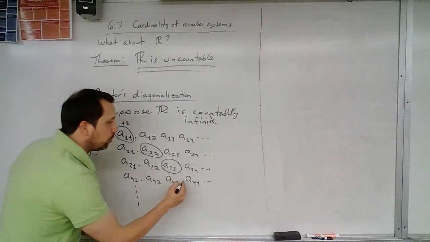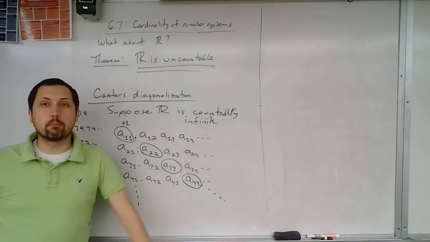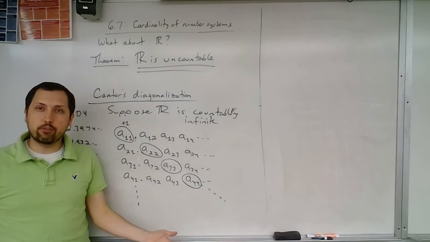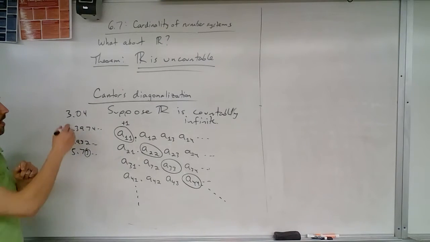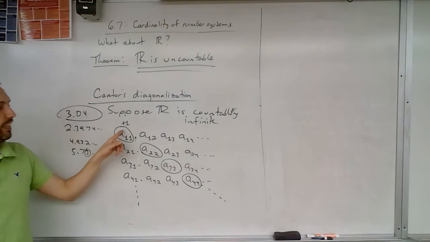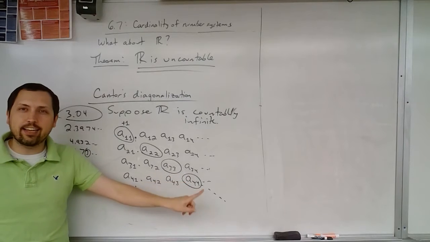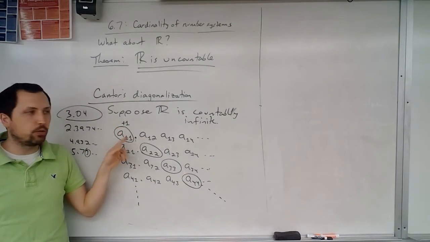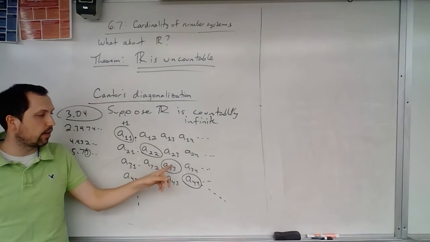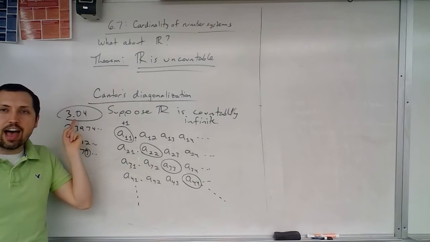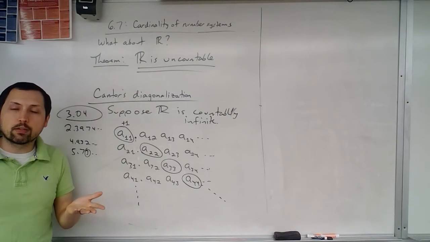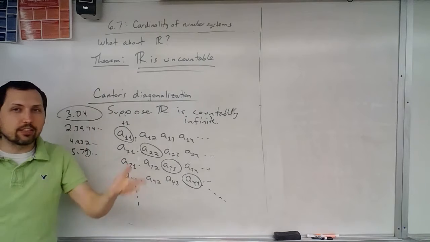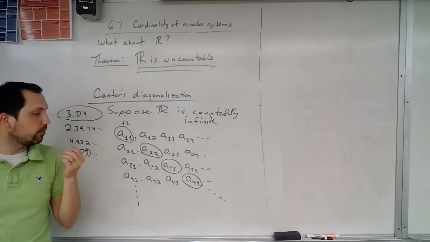And I'm going to keep doing that for all of these numbers. So I have a list of all the real numbers. I'm looking for this number that I'm formed by taking each of these along the diagonal, and I'm going to form the number where this is the first digit, but I add 1 to it. This is the second digit, but I add 1 to it, and so on and so forth. This number that I found, is this a real number? Well, yes, it's a real number, right? I have a number, and then I have a whole bunch of other numbers, and this is just a real number. There's no imaginary parts.